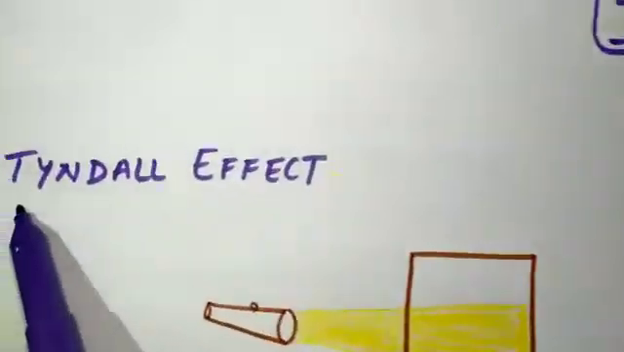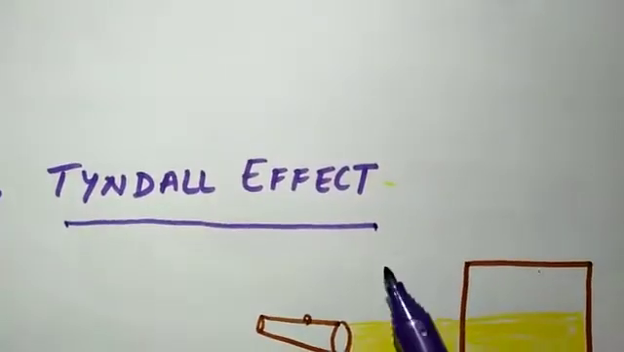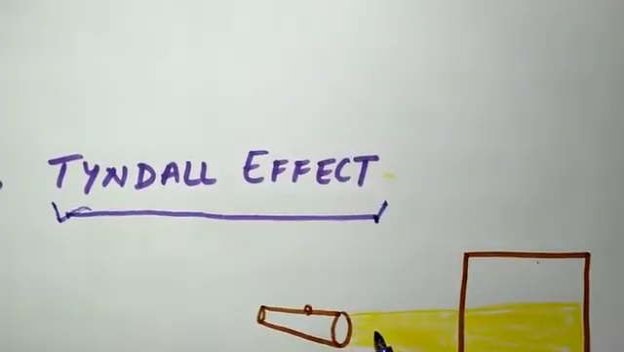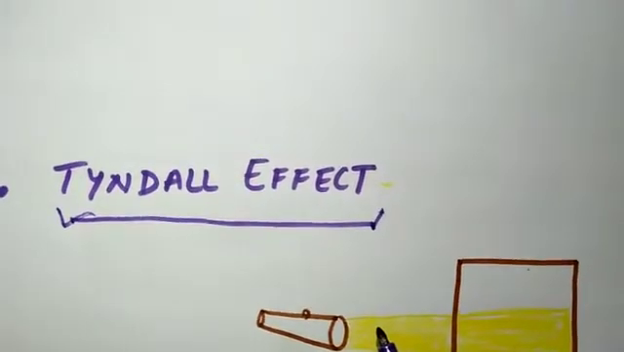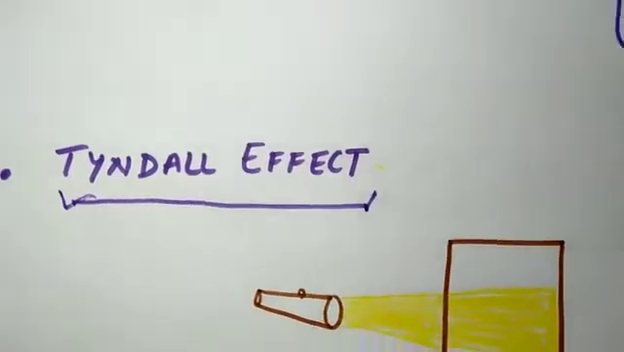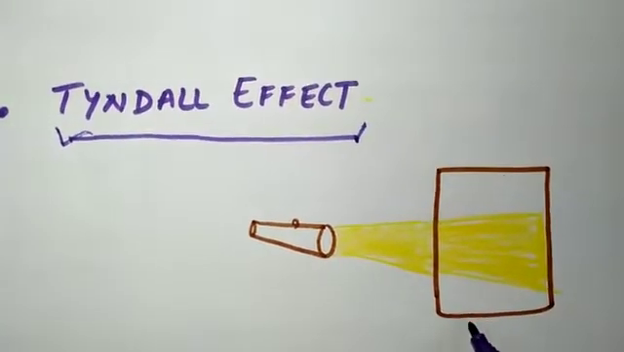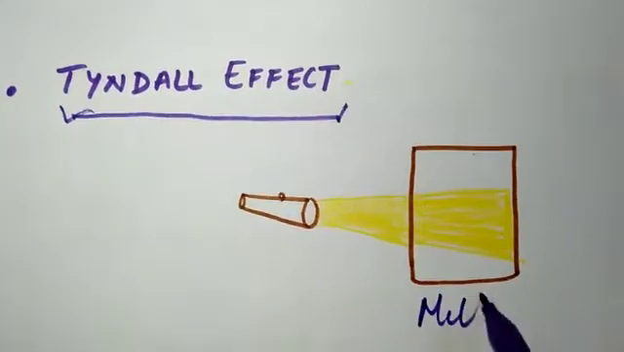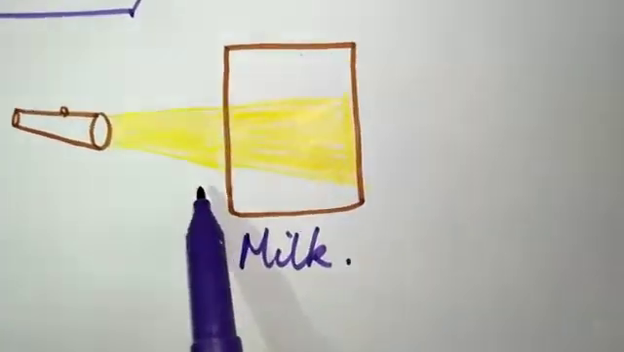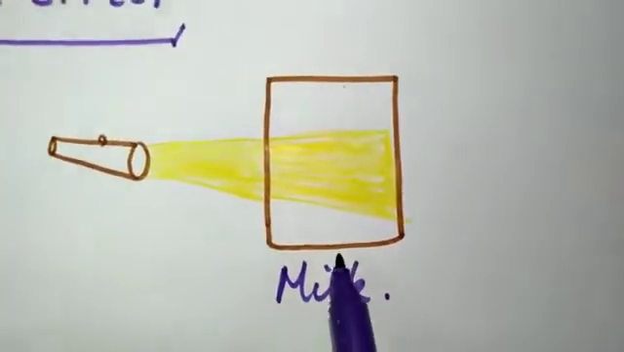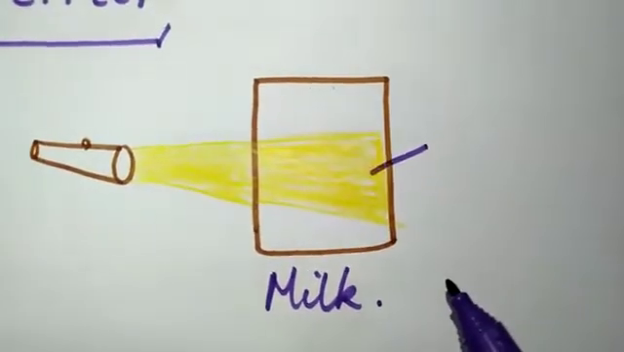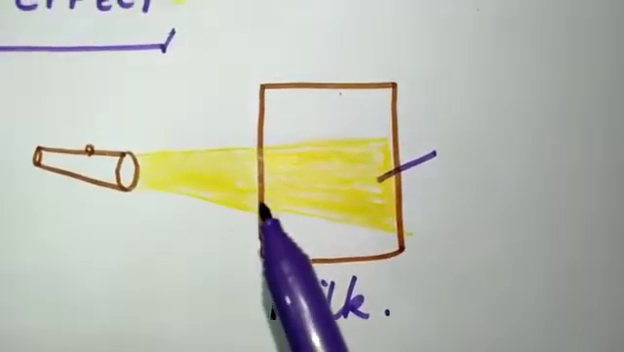Then we come to the Tyndall effect. Tyndall effect is a very unique property of colloids. It is always found in colloids. Tyndall effect means scattering of the beam of light, when we let the light pass through a colloid. Now let us take the example. Suppose we take milk in a beaker and we pass light through it. When we let the light pass through a colloid like milk, the path of the light is visible. We can see the path of light here. This is known as scattering of light and it is known as Tyndall effect.